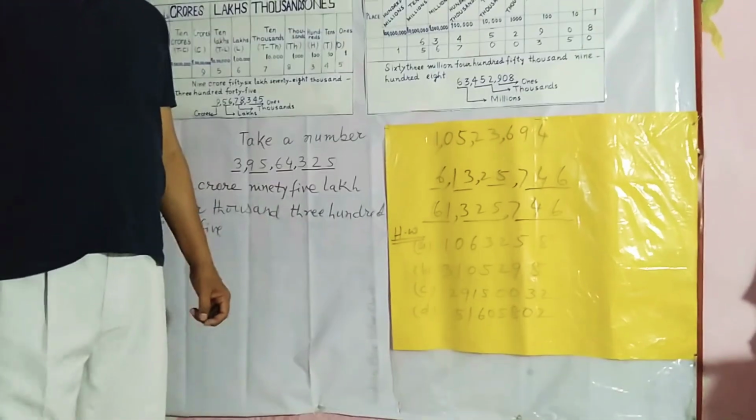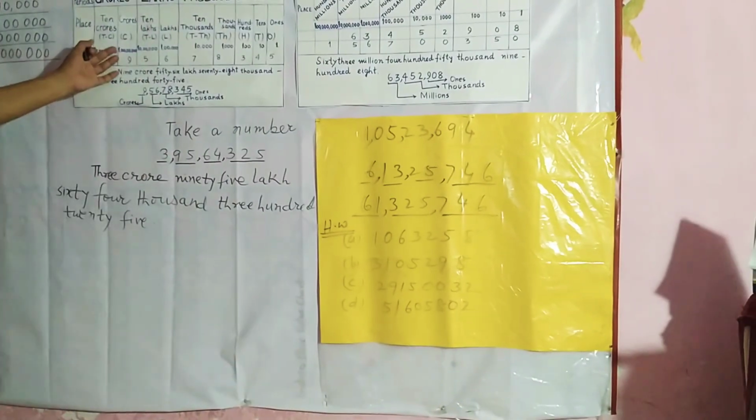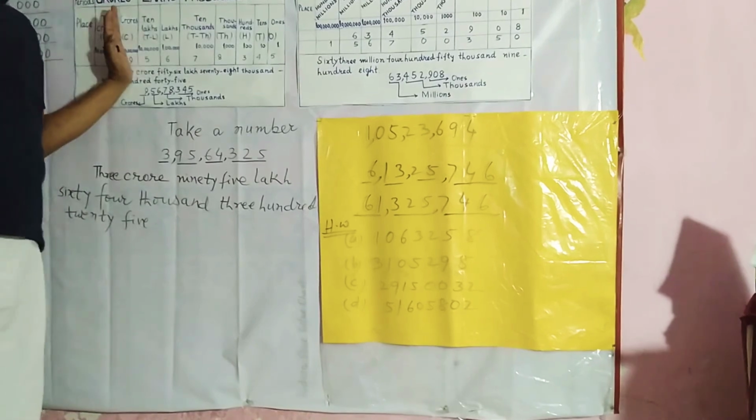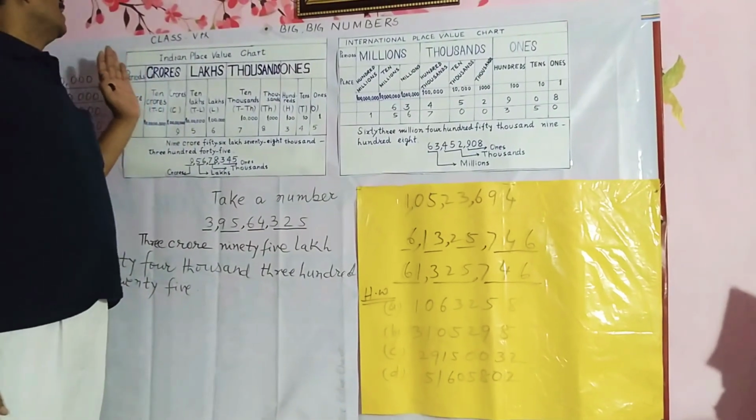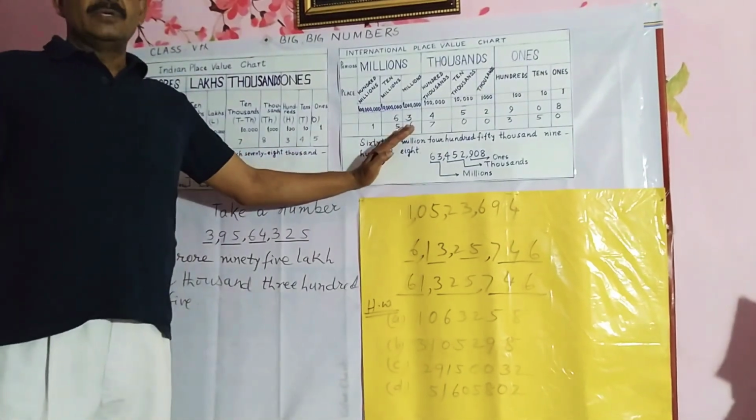So today it is enough for you to know the name of the numbers by using the national place value chart and international place value chart.